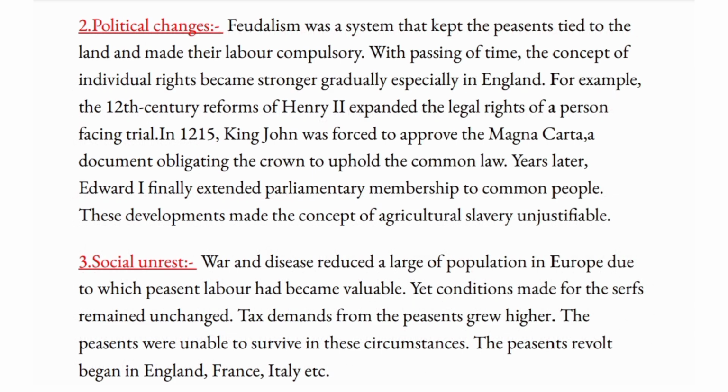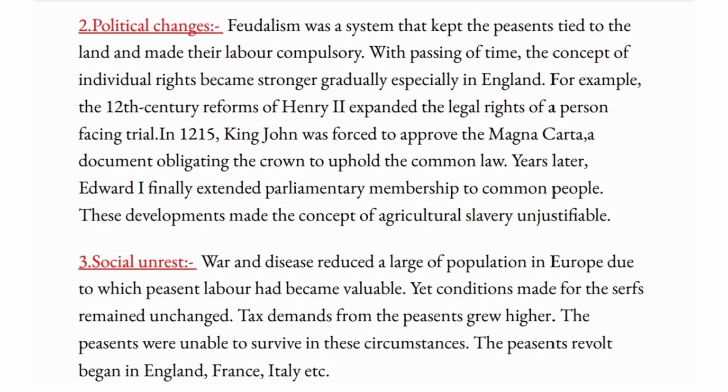Political changes. Feudalism was a system that kept the peasants tied to the land and made their labor compulsory. With passing of time, the concept of individual rights became stronger gradually, especially in England. For example, the 12th century reforms of Henry II expanded the legal rights of a person facing trial. In 1215, King John was forced to approve the Magna Carta, a document obligating the crown to uphold the common law. Years later, Edward I finally extended parliamentary membership to common people. These developments made the concept of agricultural slavery unjustifiable.